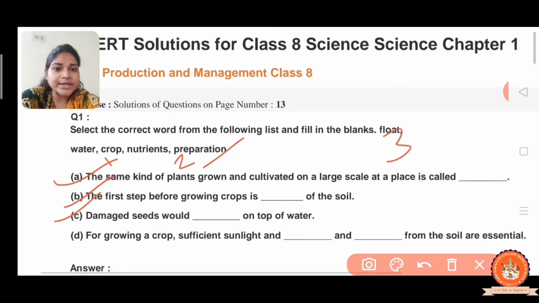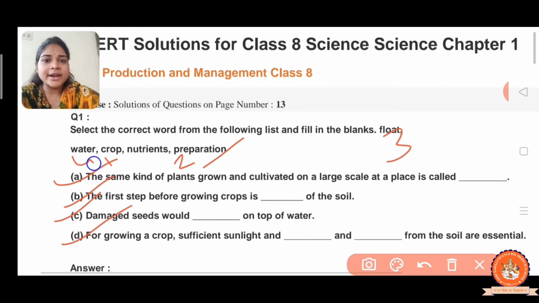Now the next one, in which two blanks are given to you. Let us see: for growing a crop, sufficient sunlight, water and nutrition from the soil are essential. So only two are remaining, water and nutrition. So the answer is water and nutrition. In your exam the options are not given, right?